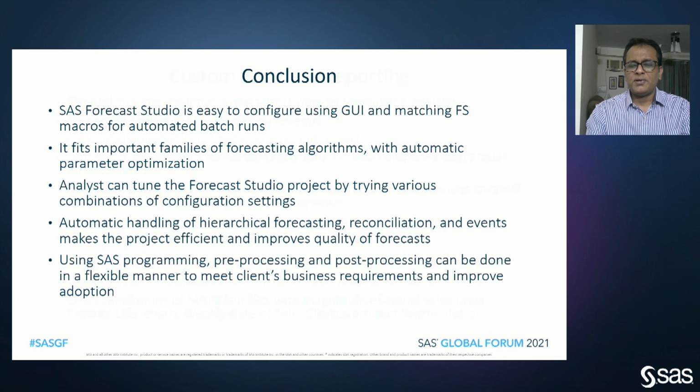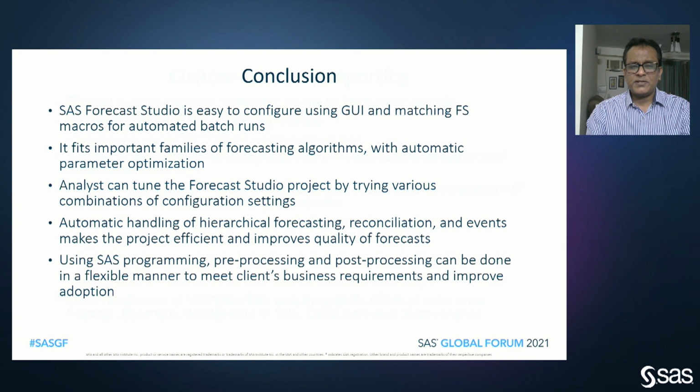Forecast Studio is extremely powerful in the kind of algorithms it can use and how it automatically optimizes the parameters. We used this, and you saw that a range of different models were used for the forecast, justifying the large model set.